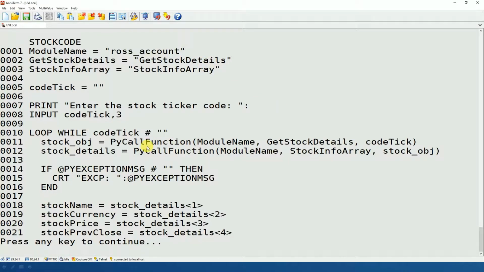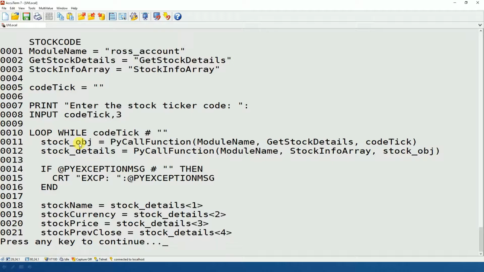So this first PyCall function call here will call that get stock details function and pass in the code ticker, or the stock ticker, to it. That will return the Python dictionary object into stock_obj. Now, as I said, multi-value BASIC can't deal with Python objects like dictionary objects.